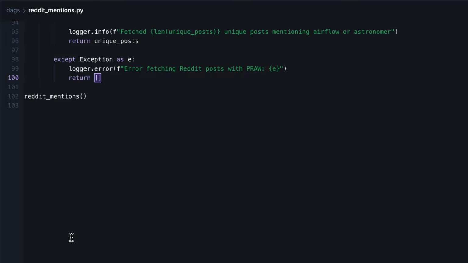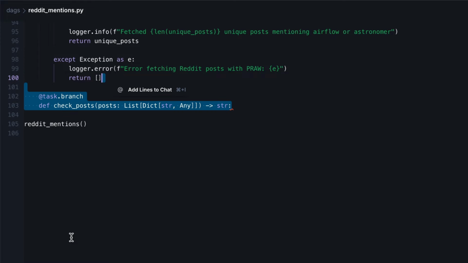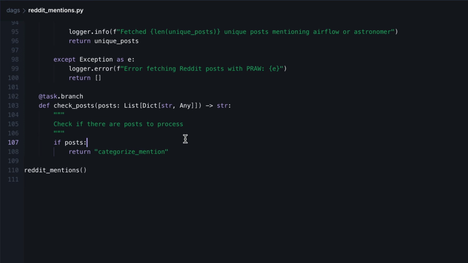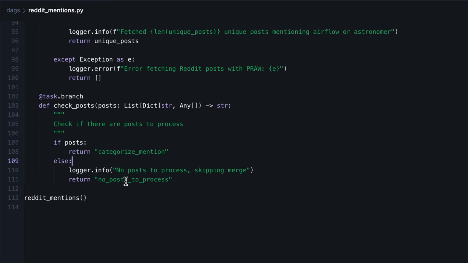As we want to use the branch Python operator, we can use the @task.branch decorator, as you can see right here. Then we define the task check_posts that takes multiple posts, as you can see here with the list of dictionaries. So a dictionary is a post. And then this task returns a string corresponding to the task ID of the next task to execute. In that case, if we have some posts, then we want to execute the task with the task ID categorize_mention. Otherwise, we want to execute the task with no posts to process.